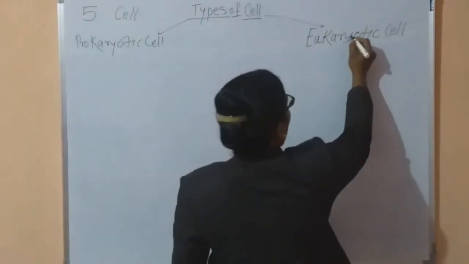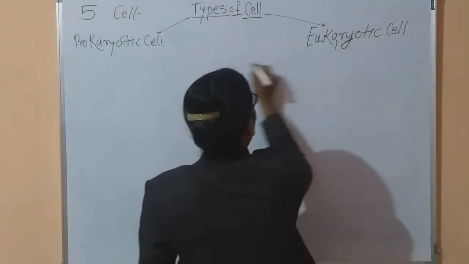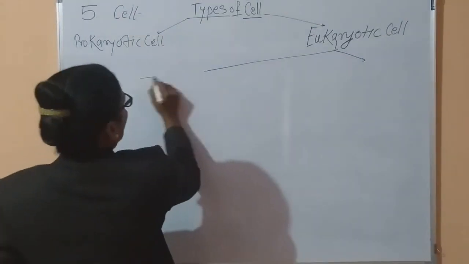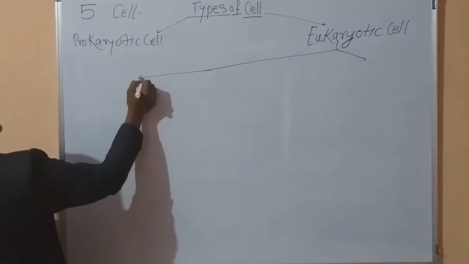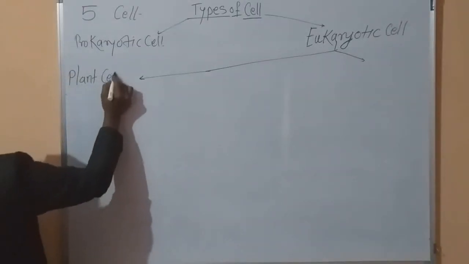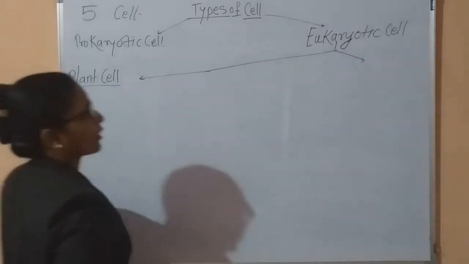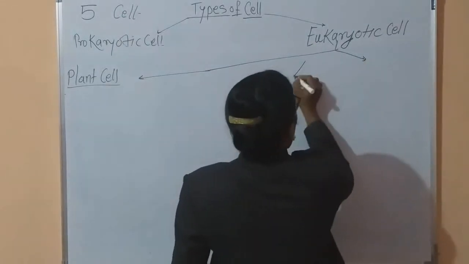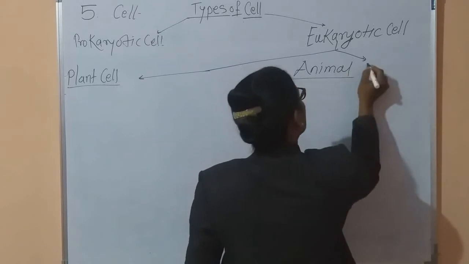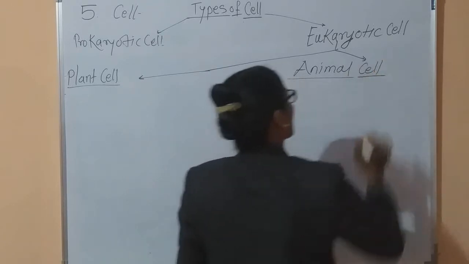Now we are going to study the two types of the eukaryotic cell. The first one is plant cell, and the second type is the animal cell. Okay, plant cell and animal cell.